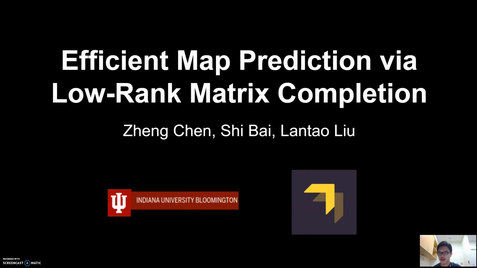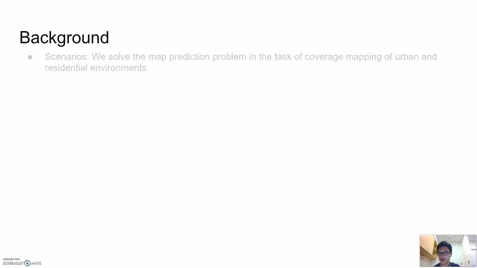Hello, my name is Zheng Chen from Indiana University Bloomington. Our research is about predicting partially observed map structure using low-rank matrix completion. We solved the map prediction problem in the task of coverage mapping for urban and residential environments.